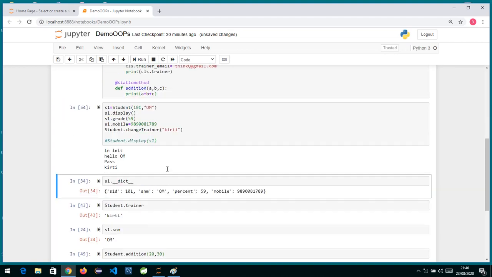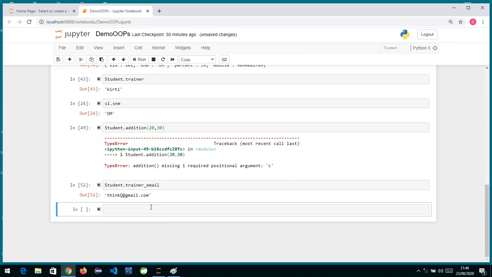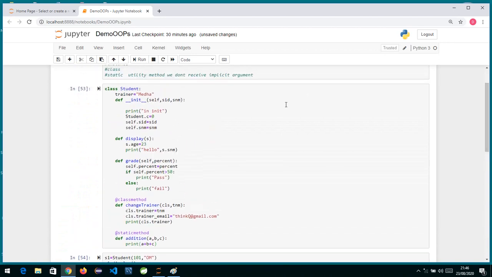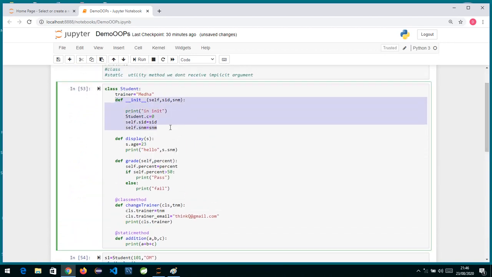So if I just run this, and now if I go and check over here Student dot, and if I press, you can see c is also there over here. If I just press c and run it, it's giving me 0. Okay, so inside your class you can have several things. This is a method which is invoked implicitly. This is like a constructor, we can say.